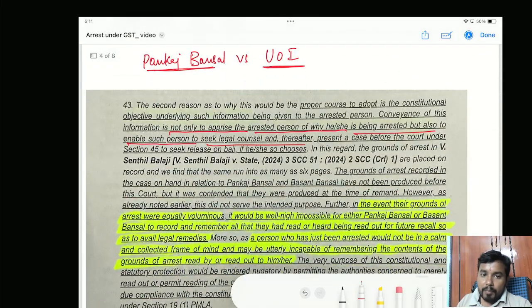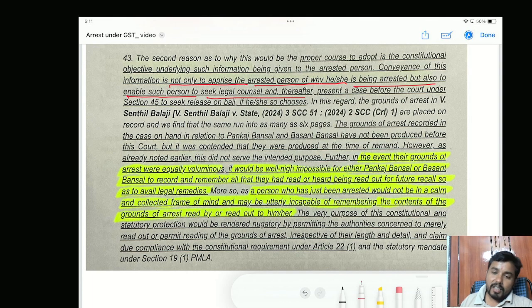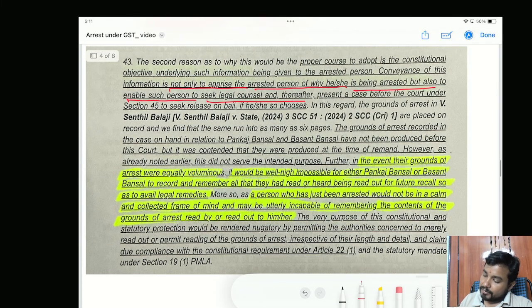Now, there is one important judgment called Pankaj Bansal versus Union of India. In that, the Honorable Supreme Court clarified why the communication of grounds of arrest is very important. Okay, let us look at this.